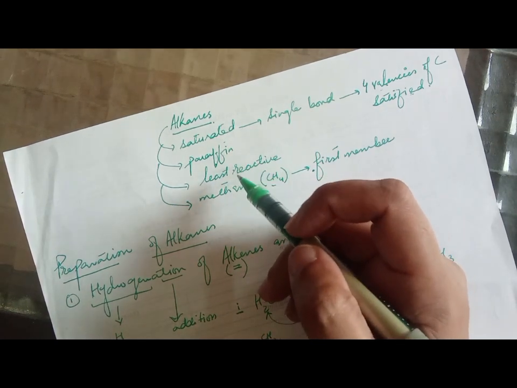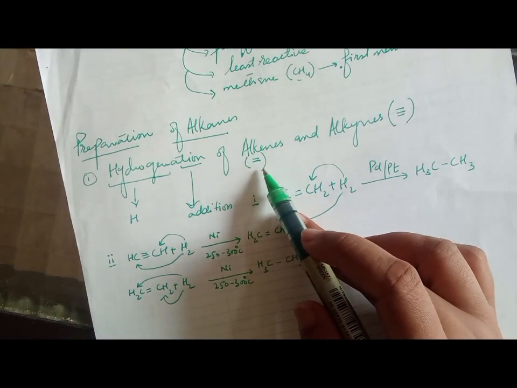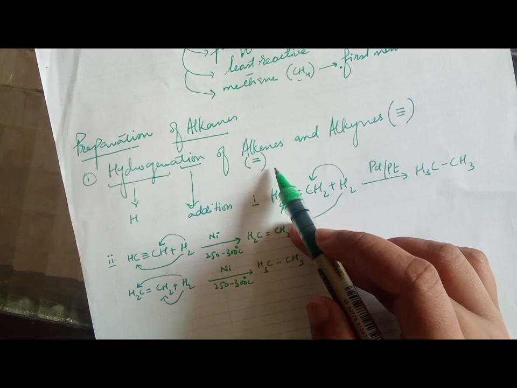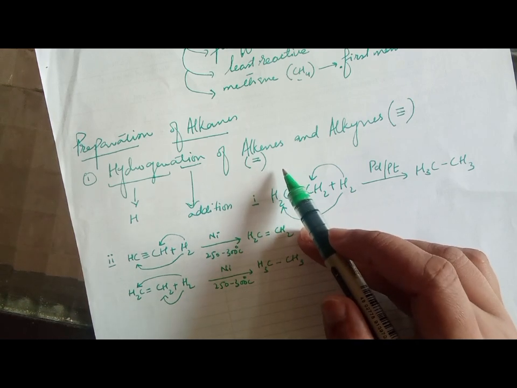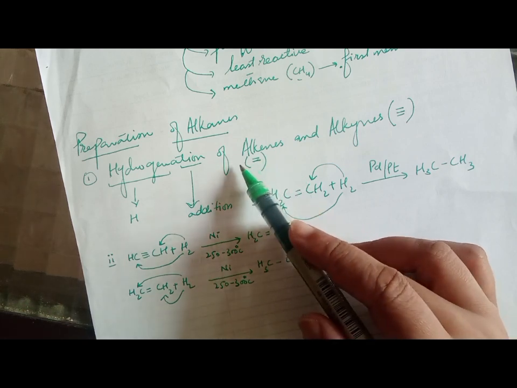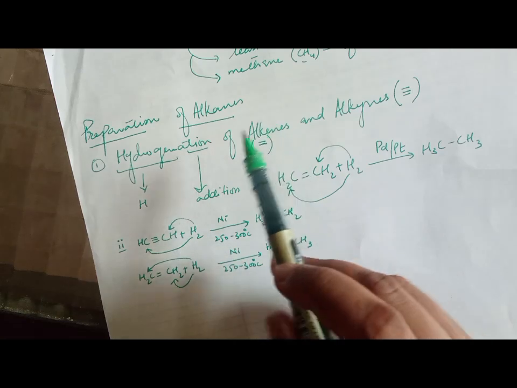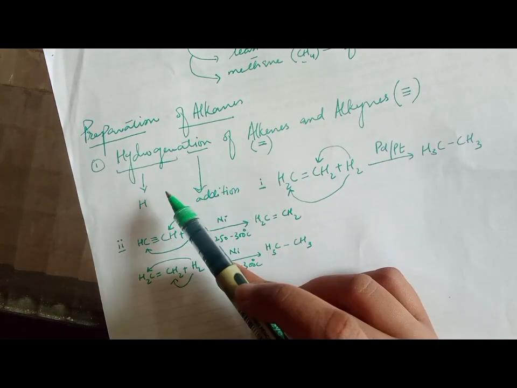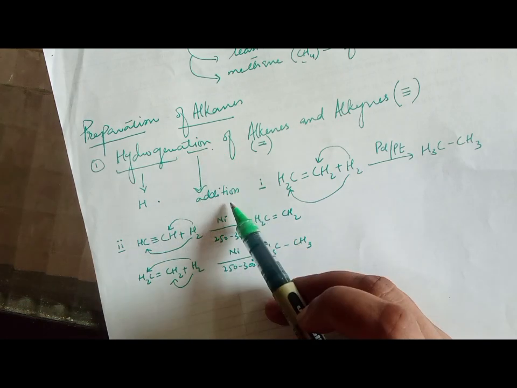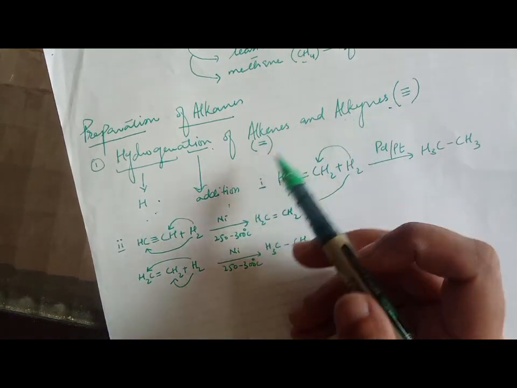Okay, now come towards its preparation. Preparation of alkanes, the first way to prepare it is from alkenes and alkynes. You know that alkenes are those organic compounds which have a double bond, and alkynes are those which have a triple bond. So we prepare alkanes by the process of hydrogenation. The term hydrogenation shows that hydrogen means the element H, and addition means addition of hydrogen in alkenes and alkynes.